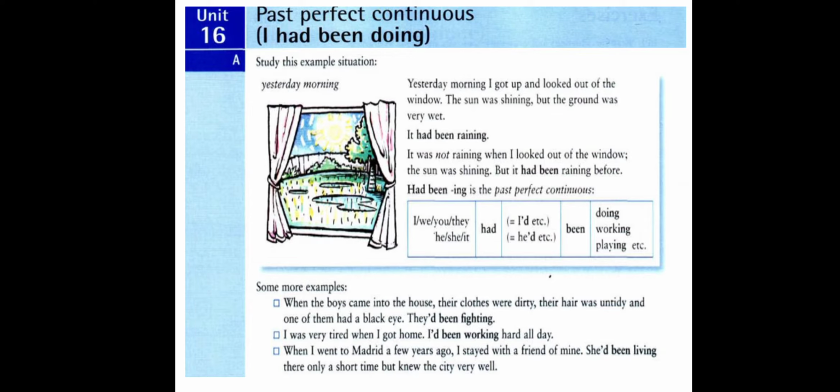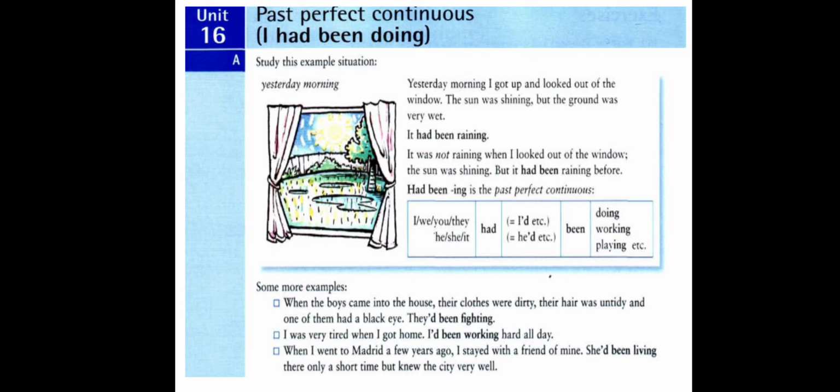What was the cause of these negative results? The cause must be a verb that extended from a past point to another past point. So we say the end point is in the past and the beginning point is in the past. The action extended from a past point to another past point.